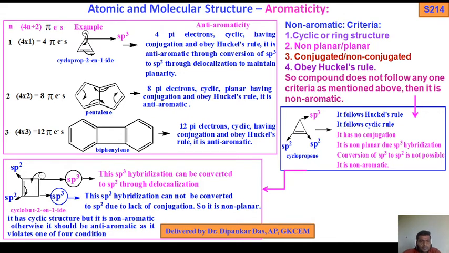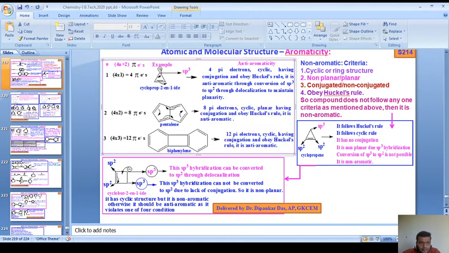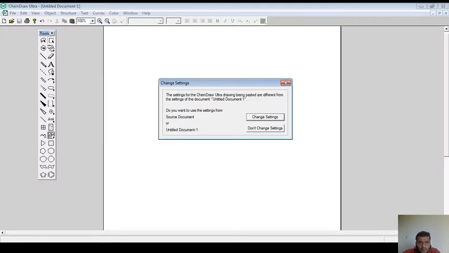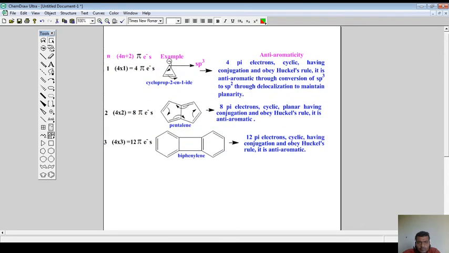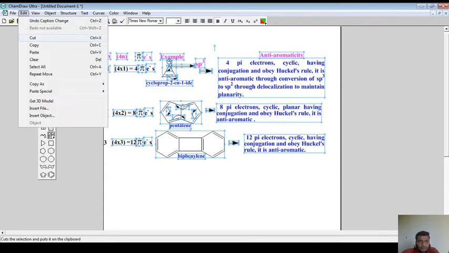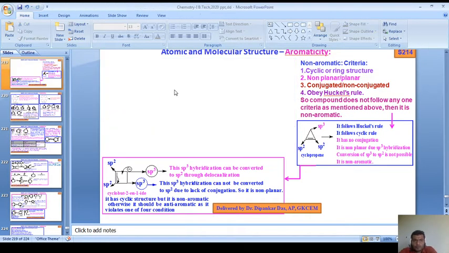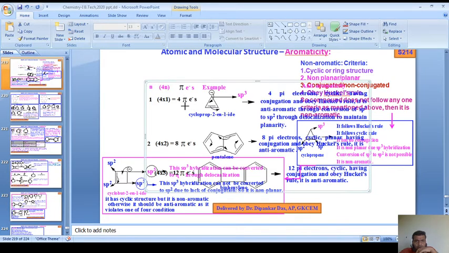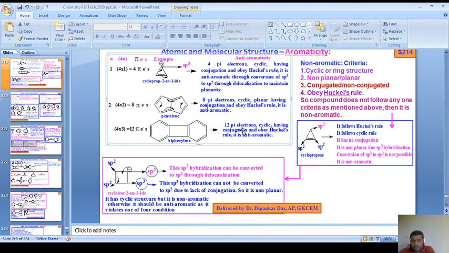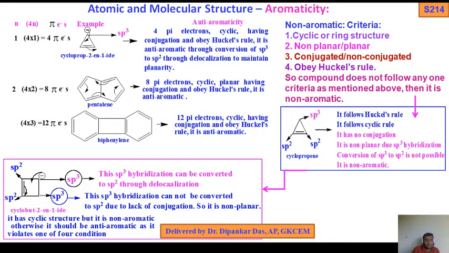So this is wrongly written. It should be negative charge sp3. Sorry for the interruption. Okay, so this is the 4n pi system.